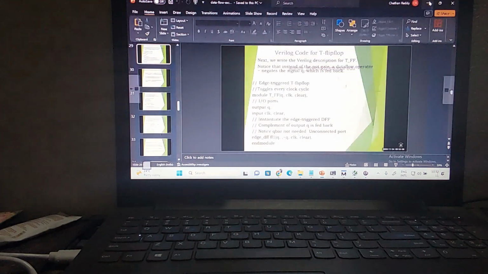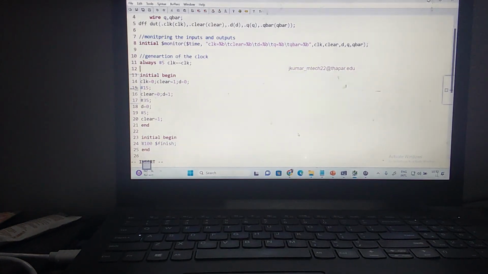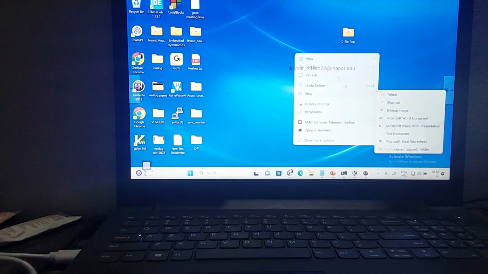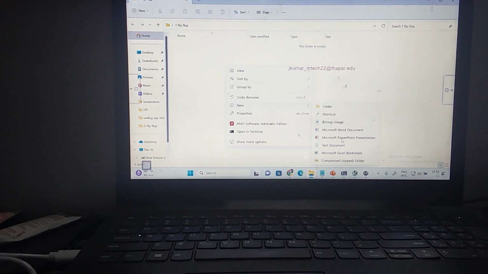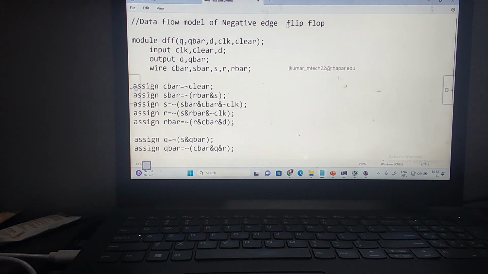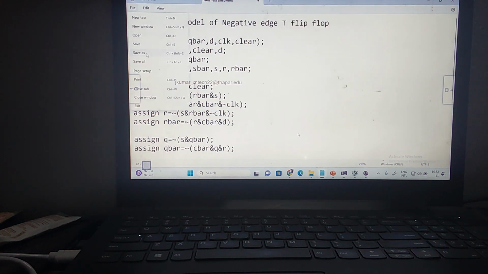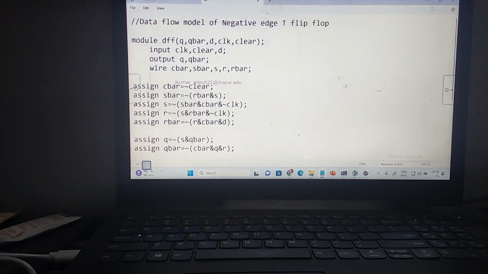Let us make a folder. I'm going to remove this. What I want to do is D flip flop. Let us take this as D flip flop. Check. Let us copy the same design and test bench. So this is my design file for the D flip flop. Let me change this into D. Let's save this as D flip flop .v. Save all. Now I'm saving the D flip flop.